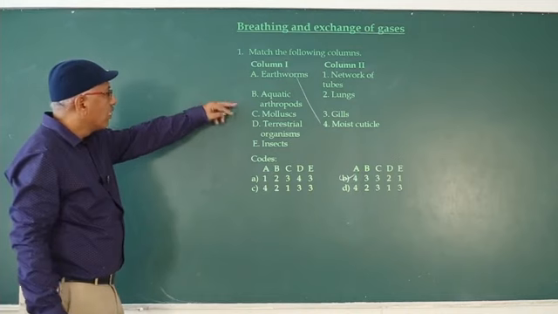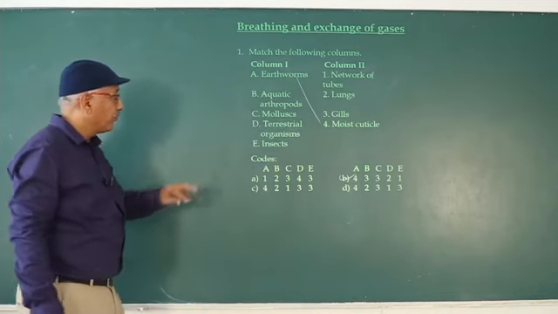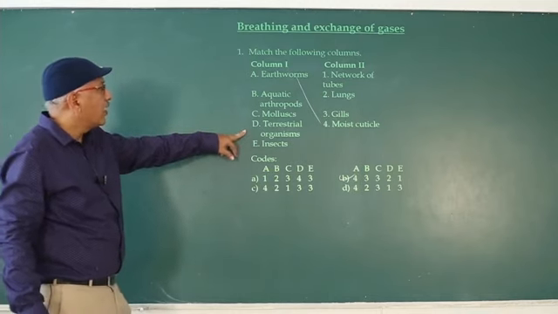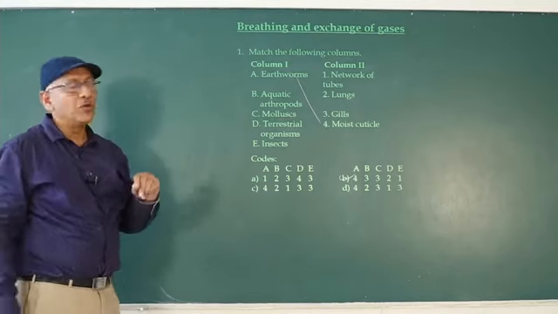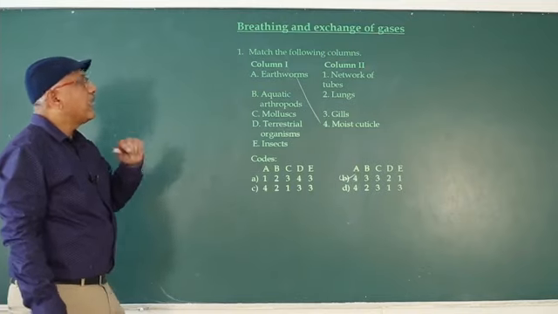Next one is Mollusca. Mollusca also have gills. Terrestrial organisms have lungs. Insects have a network of tubules known as trachea. So match the following.